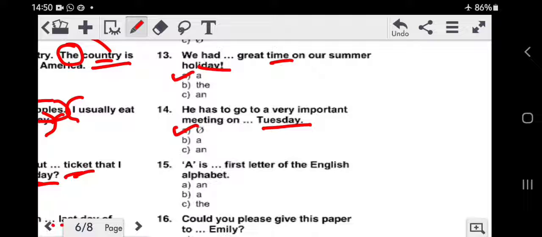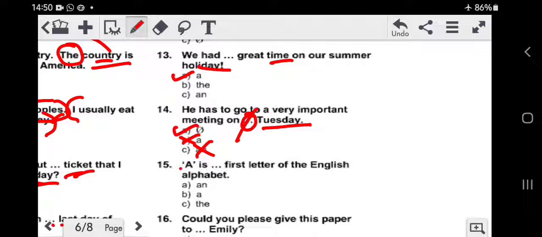And since Tuesday is a proper noun, we cannot place a and we cannot place an before proper nouns. Therefore this is the answer, not applicable. So you will say this sentence as he has to go to a very important meeting on Tuesday. No article here.